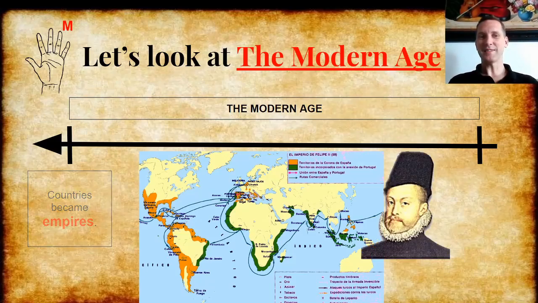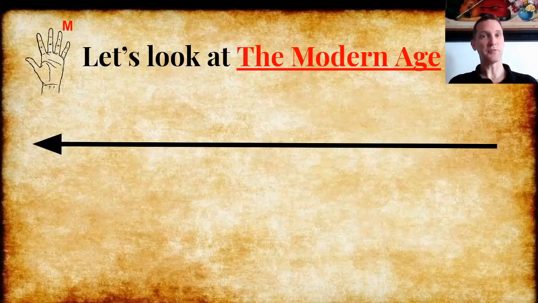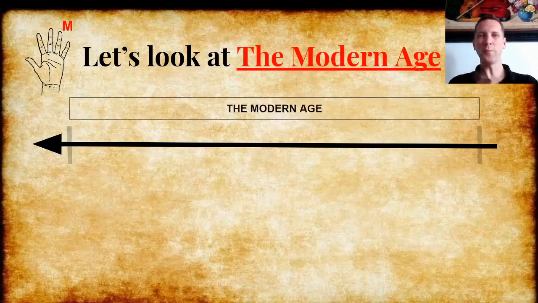Well, at this time, kings had absolute power. And in the modern age, this idea of absolutism, where kings have absolute power, was very important. So we know that in the modern age, the different kingdoms became countries, and the countries became empires. But there's one more idea I want to tell you from the modern age.